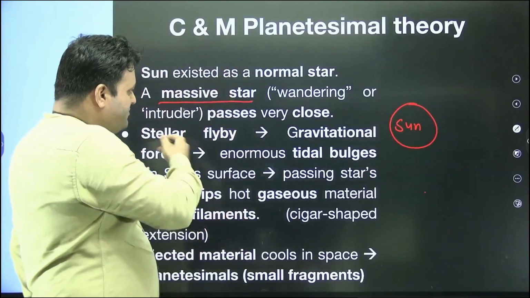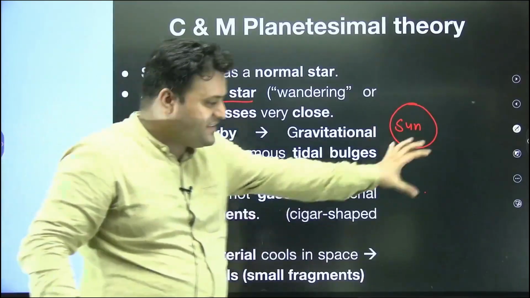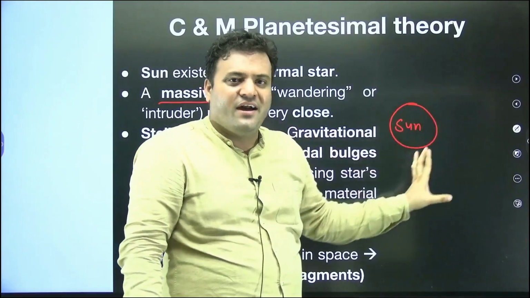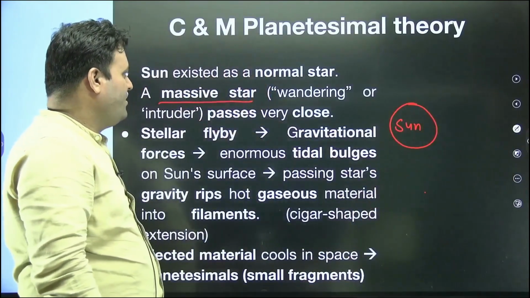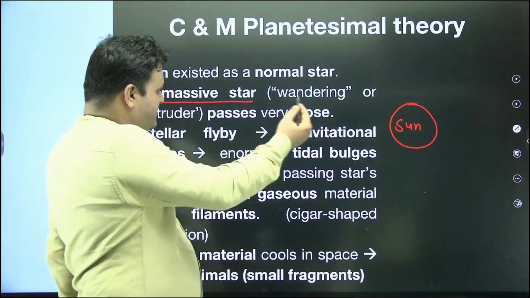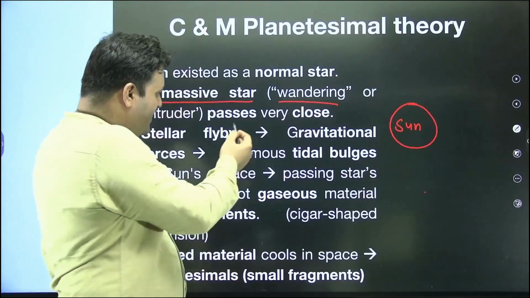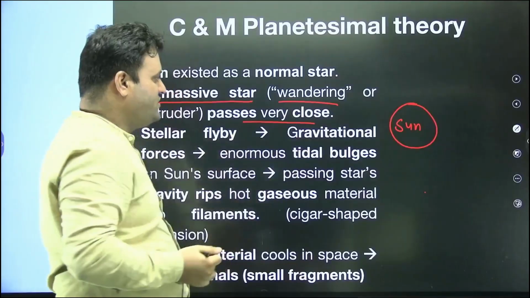This massive star was passing nearby to the sun, having an interstellar flyby near to the sun. That massive star was wandering, and it passes very close to the sun.